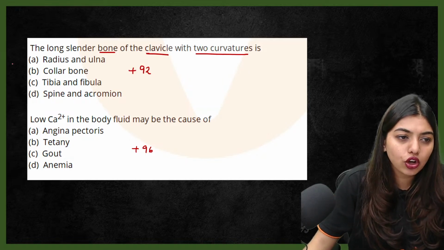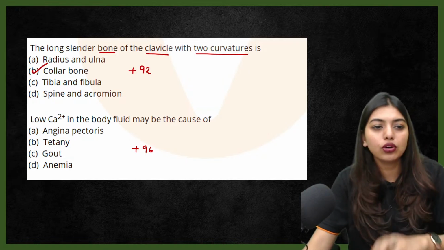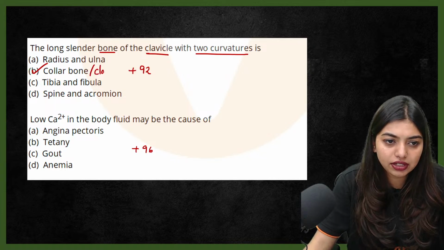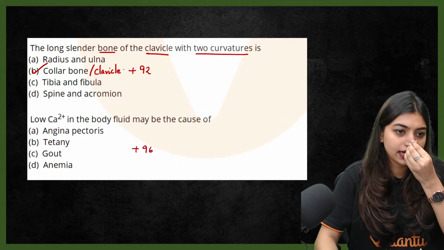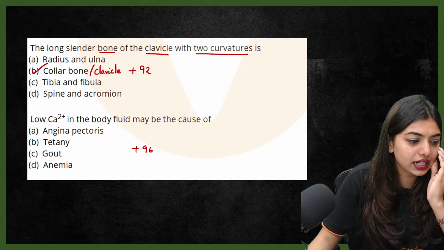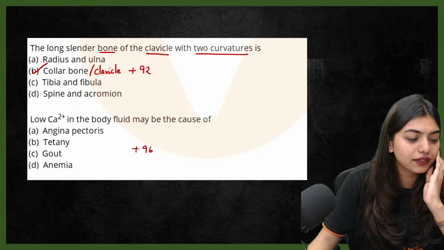Yes, collarbone, the long slender bone. So instead of collarbone, they can give you clavicle also. Got it? Yes. Now tibia and fibula, understood. Spine and acromion, very nice.